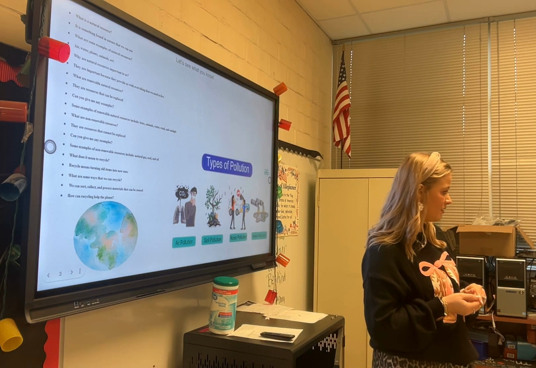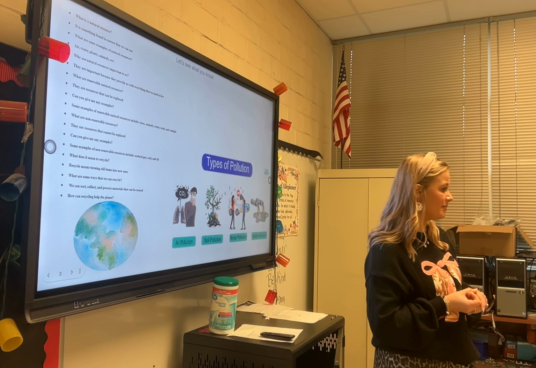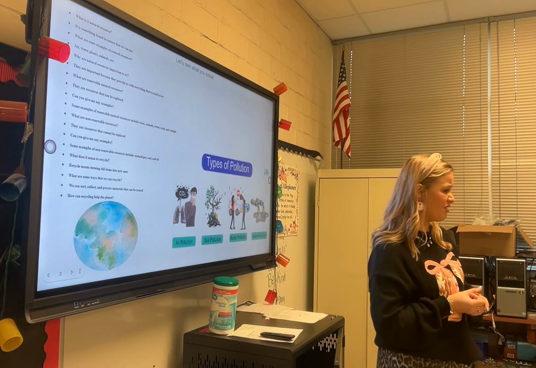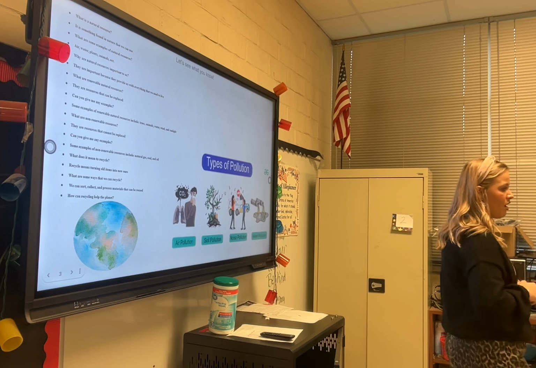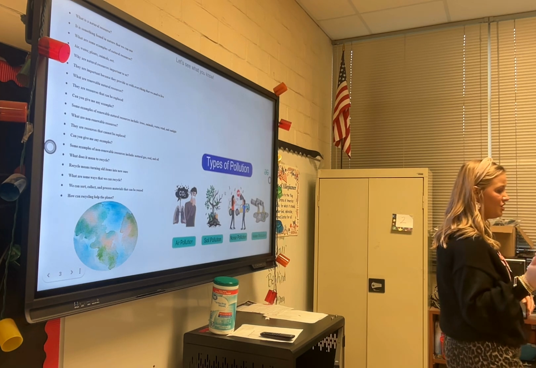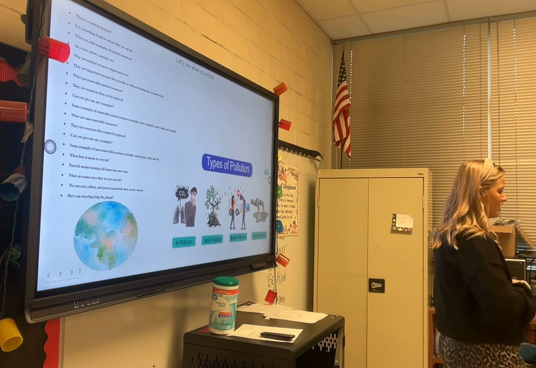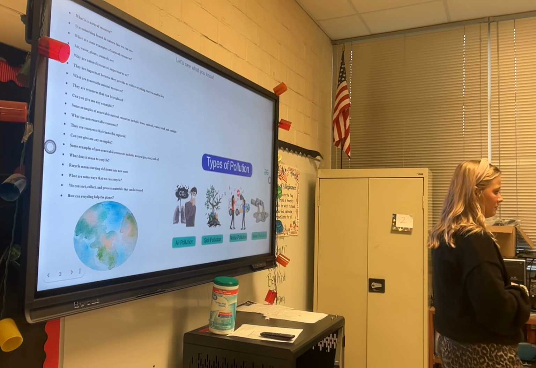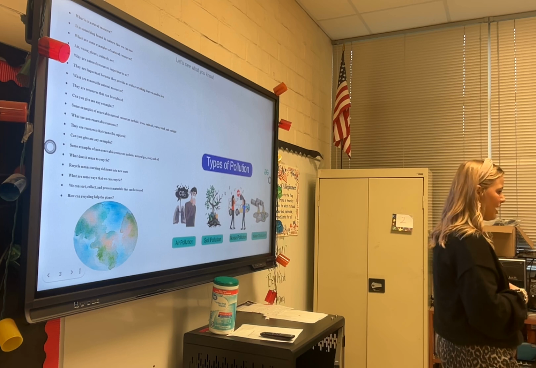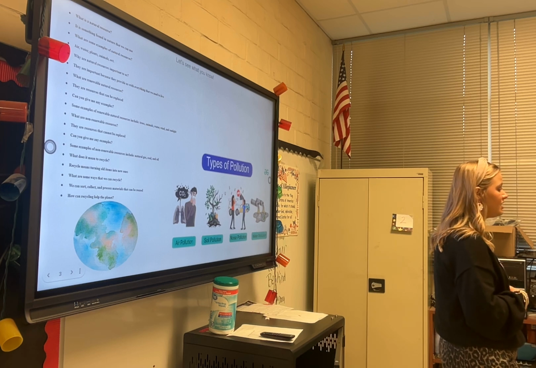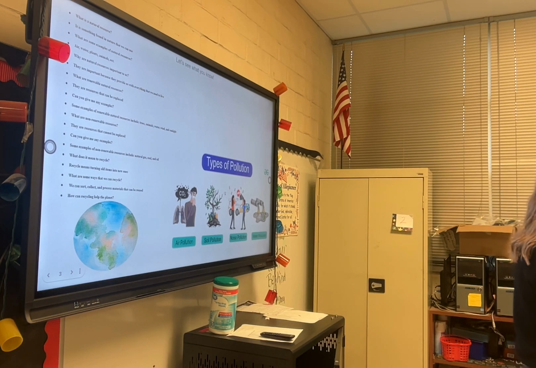Okay, Cherokee? Yeah, so sometimes if we just throw out trash, the animals try to eat that trash. And what happens to them? Think about in the water, when there's all those fish and everything that lives in the water. If we throw out that trash, what can happen to them? They can die. Sea turtles. Plastic can suffocate them. It can. Okay, Luke. Trash can cause air pollution, which can kill your lungs. Yes, it can affect our lungs.